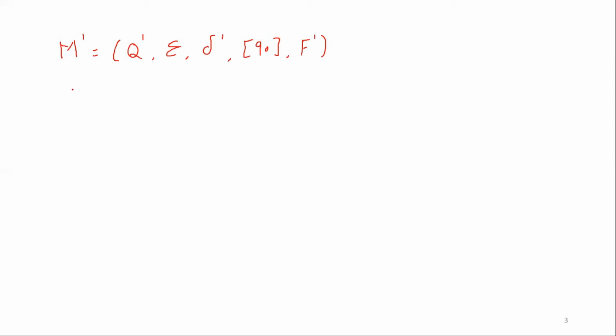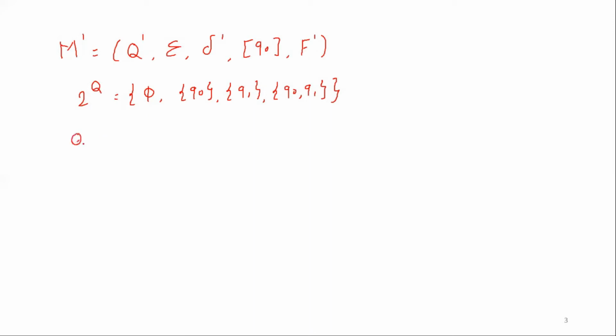Now we know that the power set 2 raised to Q is written as phi, Q0, Q1 and Q0, Q1. Now this 2 raised to Q will be considered as set of states for the resultant DFA. Only each and every state is represented in square bracket.